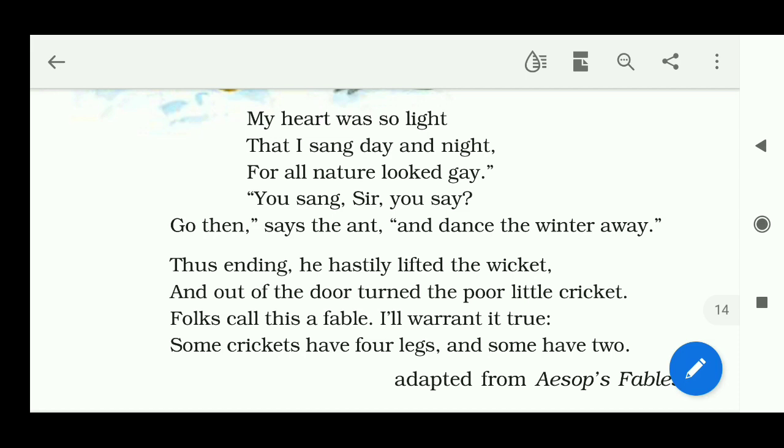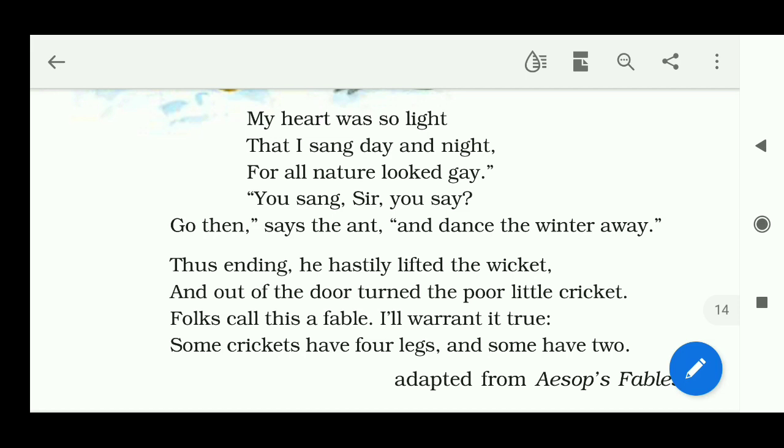Wicket means a small door or window. He opened the door, he lifted the door, and out of the door turned the poor little cricket. He kicked him out of his house, out of his door. This is actually the story. Then the author says that folks call this a fable. Folks means people. People call this a fable. People call this a story.